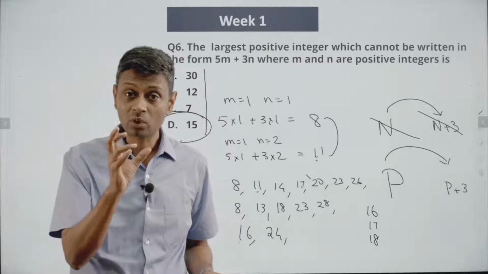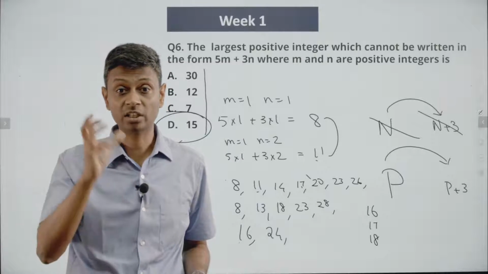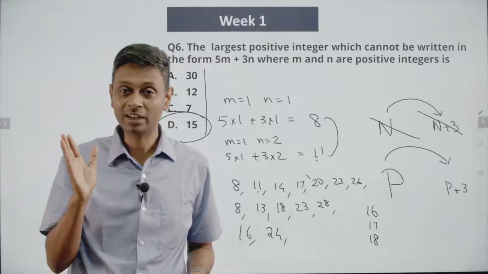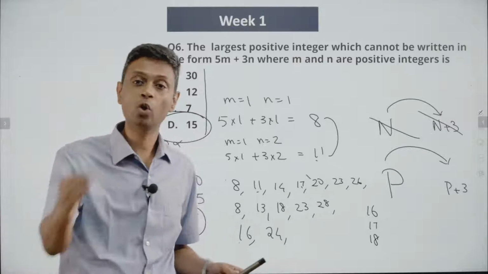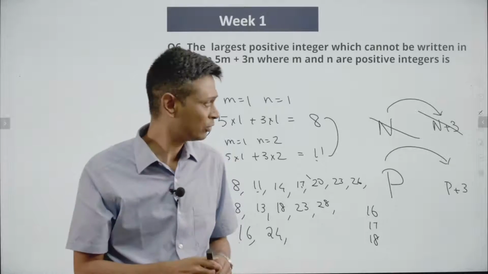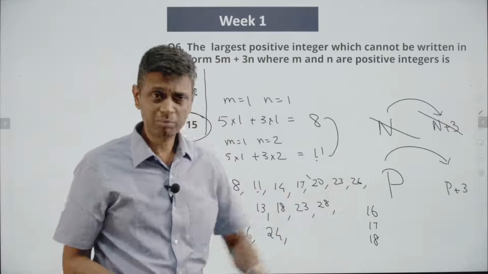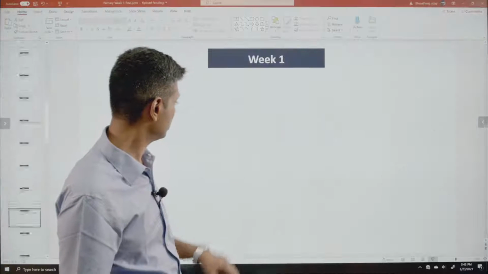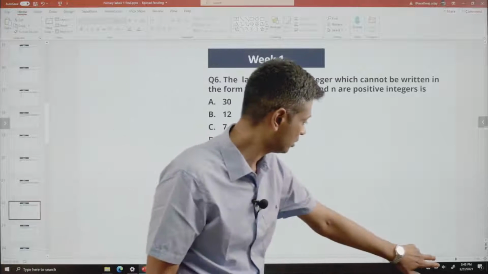Now, if I have a number, what can I be sure of? I can be sure of that number plus 3. I can be sure of that number plus 5. So somewhere, if I have 3 in a row, I'm done. Then go about finding where you can find 3 in a row. Right? But the thing seems to have slipped that side, so I'm going to press escape, discard this, back here, we'll do this.